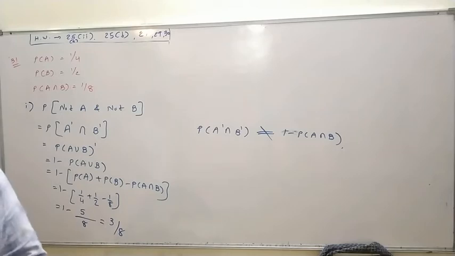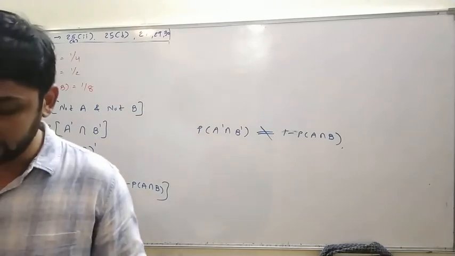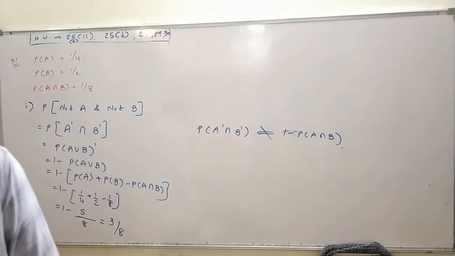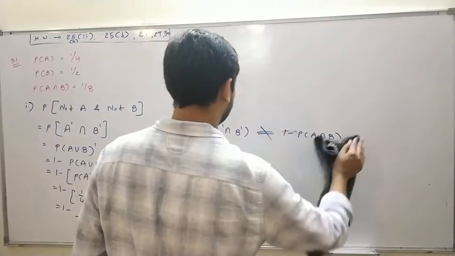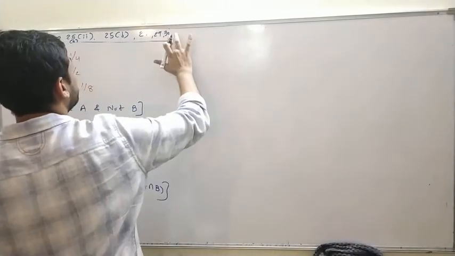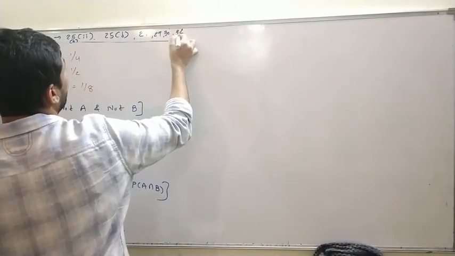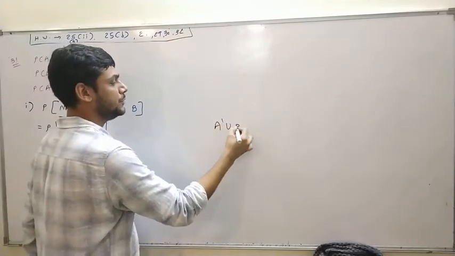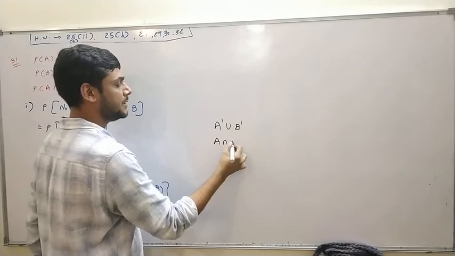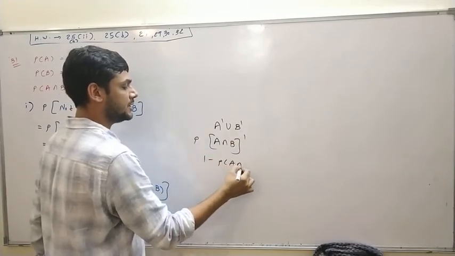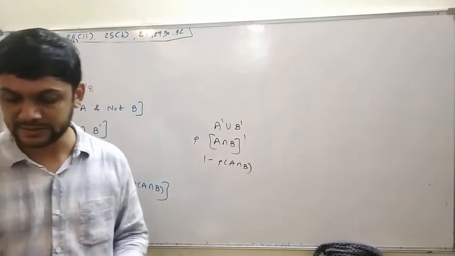Question number 32. P of A is 1 half, P of B is 7 by 12, P of not A or not B is 1 by 4. Find whether A and B are independent events or not. So that is in homework. I typed the question here. Not A or not B means A dash union B dash, which equals A intersection B whole dash. So that is 1 minus P of A intersection B. So now you can solve easily.